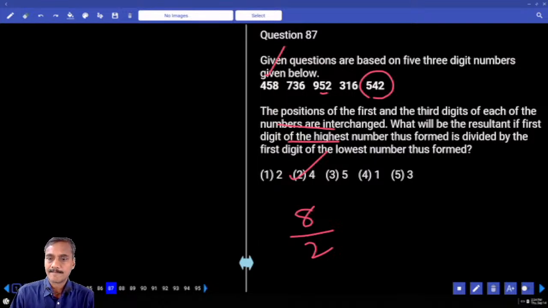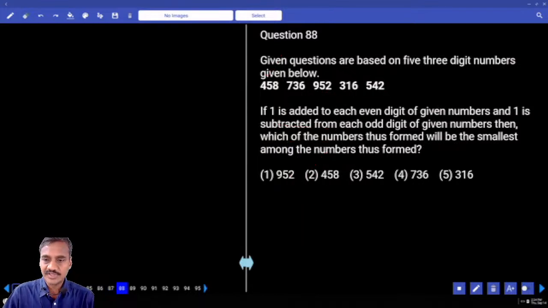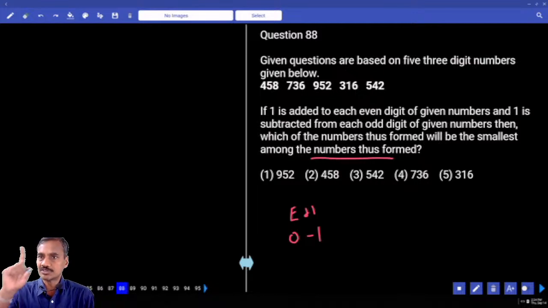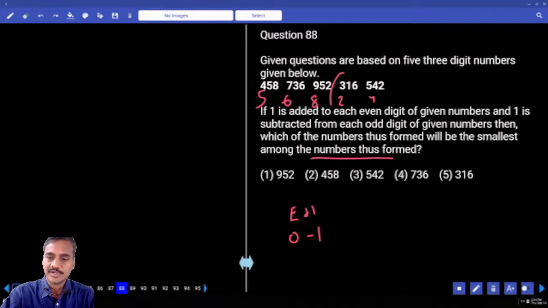And next one, 88. Now in this 88, if 1 is added to each even digit and 1 is subtracted from each odd digit, even plus 1, odd minus 1, then which of the following numbers corresponds to the smallest among the numbers? Smallest is always based on the first digit. Now first digit even, this is 5 and this is 6, odd, this is 8, now this is 2 and this would be 4, and which is the smallest here? 316. Now 316, that is choice 4 for question number 88.